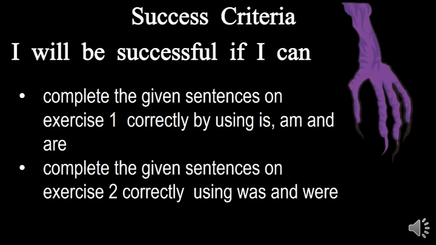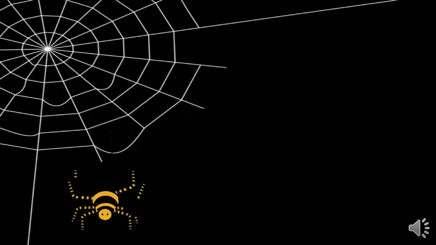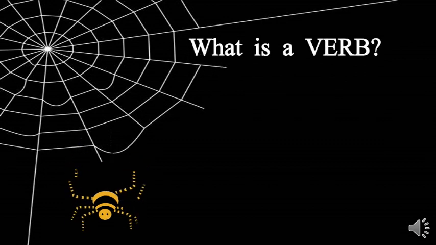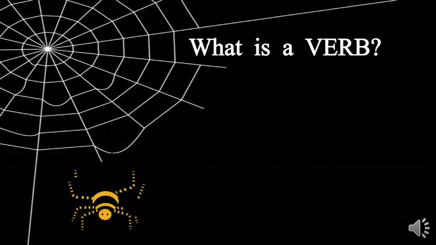Is it clear, students? Okay, now let's see what auxiliary verbs are. Before going to auxiliary verbs, let's see what a verb is. In Divehi, we call verb kang. You have learnt about kan, right?